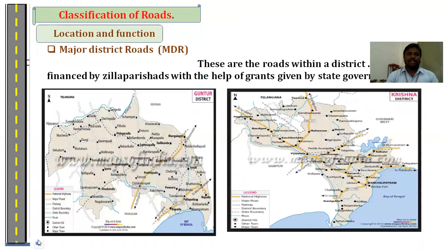Next one is major district roads. These are the roads within the district that connect the main cities of the district. These are financed by the Zilla Praja Parishad with the help of grants given by the state government. These images show the Guntur district road network pattern and the Telangana district road network pattern.